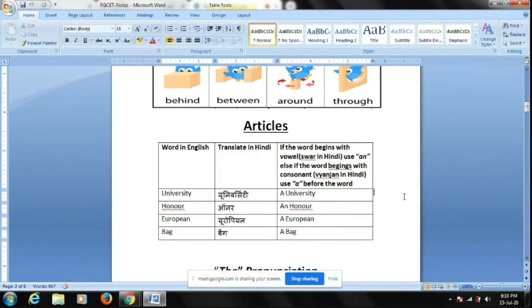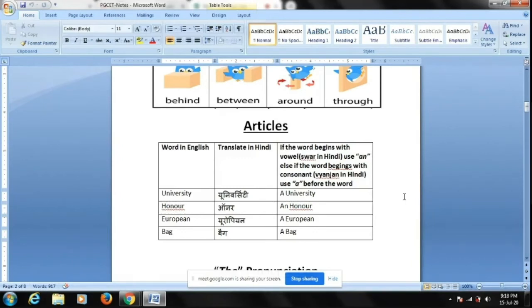Okay, now when to use a and when to use an. I will give you a trick here. Whenever you want to identify whether to use a or an, what you have to do is write the word in your local language, either Hindi or Kannada. Okay, then once you write it, try to check whether it starts with swar or vyanjan.